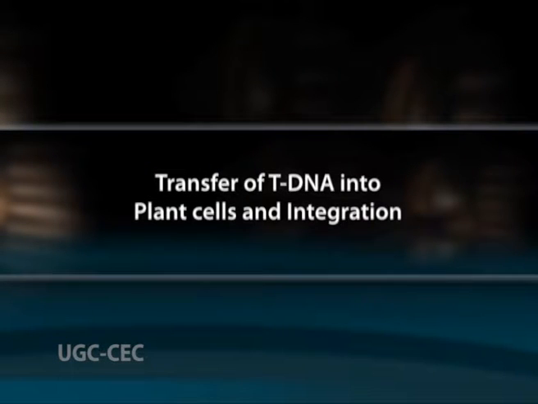Transfer of tDNA into plant cells and integration. The tDNA Vir-D2 complex crosses the plant plasma membrane. In the plant cells, tDNA gets covered with Vir-E2. This covering protects the tDNA from degradation by nucleases, where D2 and E2 interact with a variety of plant proteins, which influences tDNA transport and integration.